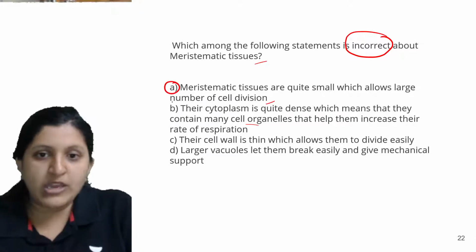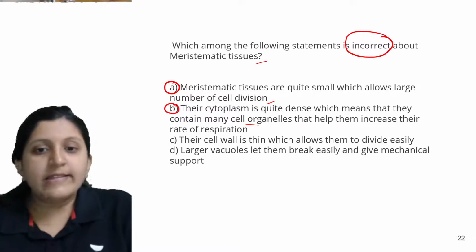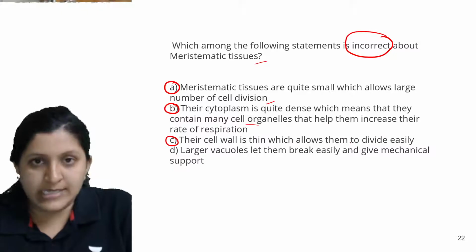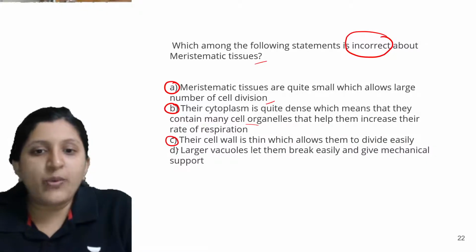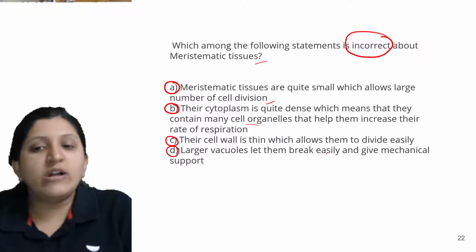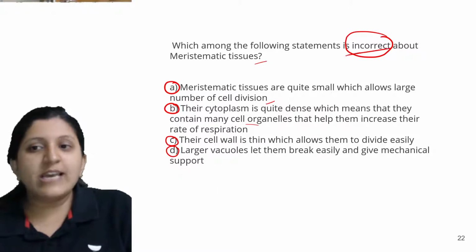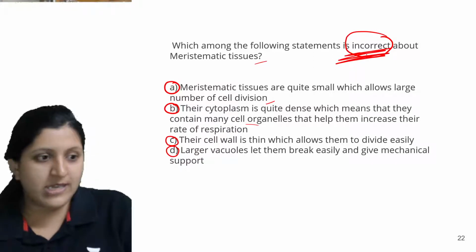So this is option A, this is option B. Then option C says their cell wall is thin, which allows them to divide easily. Then the fourth one is larger vacuoles let them break easily and give mechanical support. So what is asked again? The incorrect statement is asked.